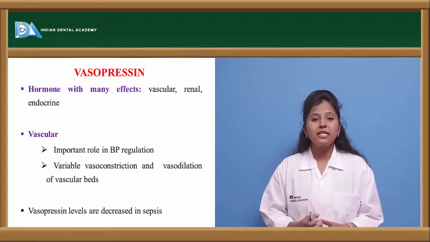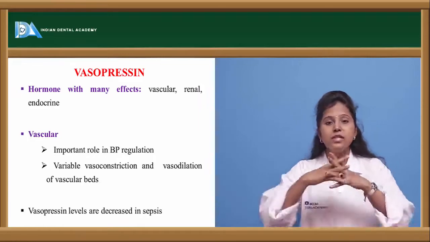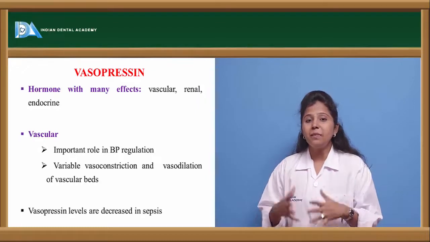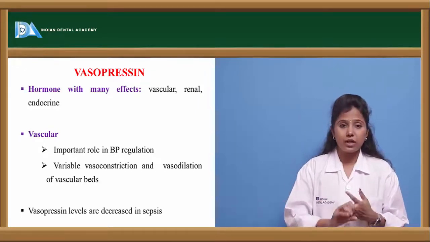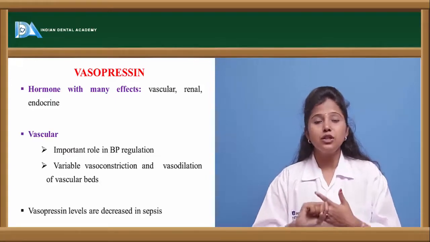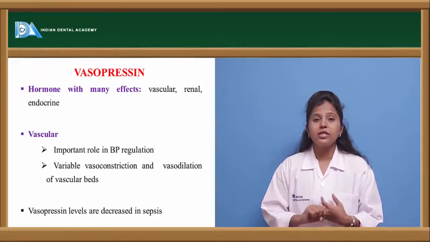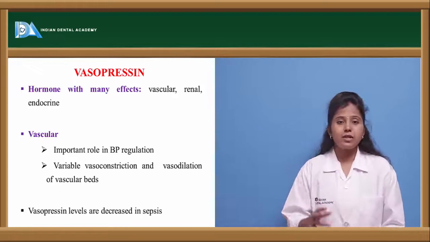The other drug which is used as a vasopressor agent is vasopressin. Vasopressin is a hormone present in the body with various effects. It mainly has effects on the vascular system, renal system and endocrine system. So the amount of vasopressin stimulation determines the functioning, or the fluctuations in functioning, of these systems in the body.